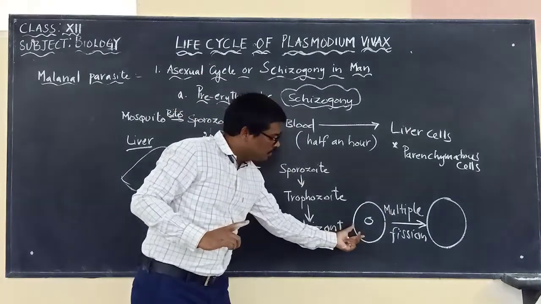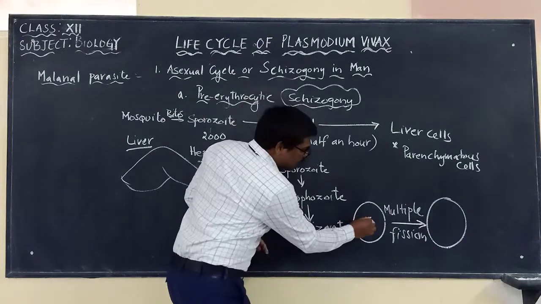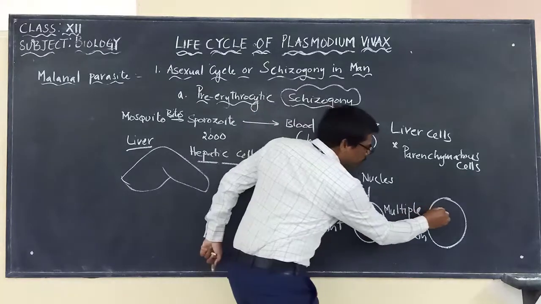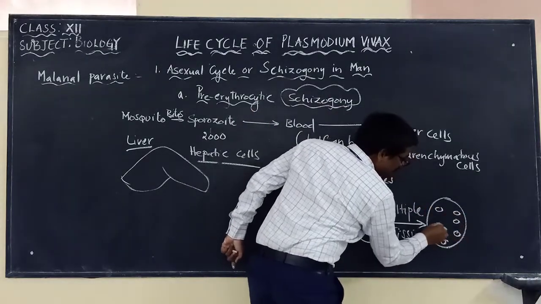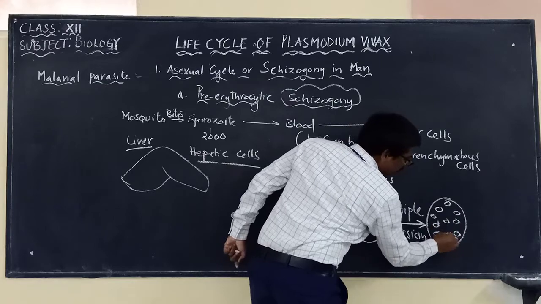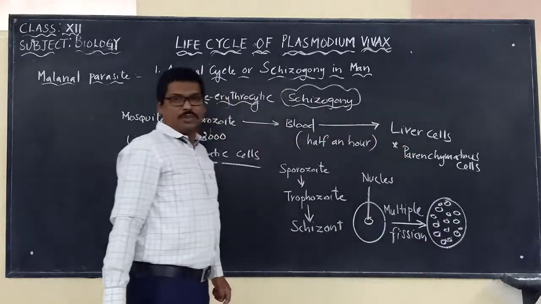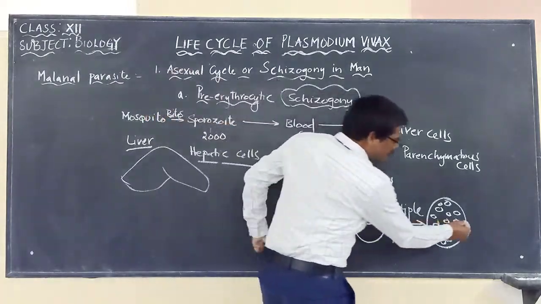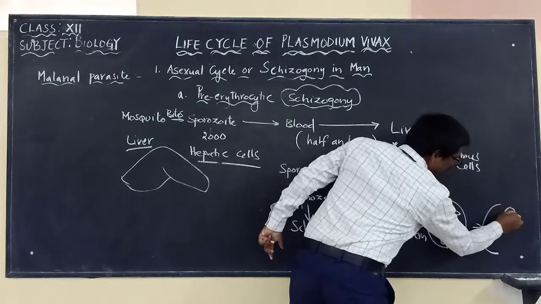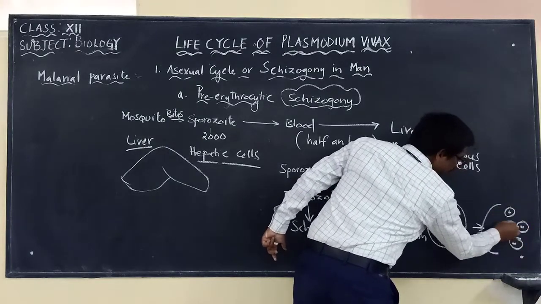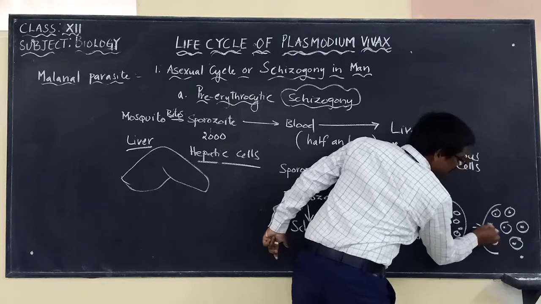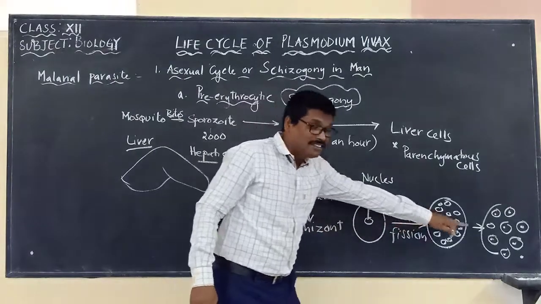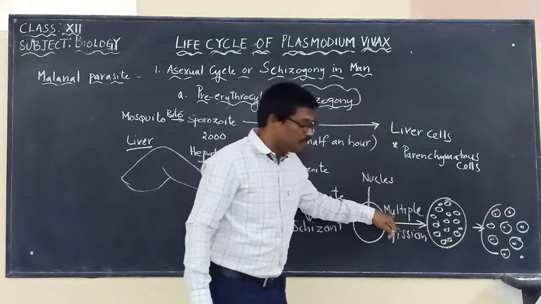So this schizont, the nucleus that is present in this cell, will undergo multiple fission and produce many nuclei. All these are what now? The nuclei. So each nucleus will be surrounded by what? The cytoplasm, and then this will get ruptured, releasing the nucleus-containing cells. These are all the cells which are produced now by multiple fission.